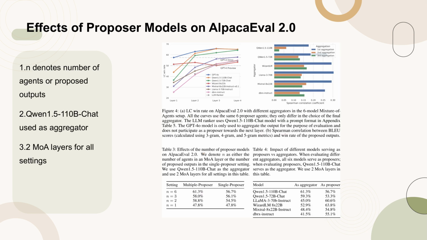Table 3 illustrates the impact of varying the number of proposer models on the performance of AlpacaEval 2.0. The parameter n represents either the count of agents within an MOA layer or the total number of outputs proposed in a single proposer scenario. Across all configurations, Qwen 1.5-110B-Chat is employed as the aggregator, and the setup consistently utilizes 2 MOA layers. This table highlights how an increased number of proposers can influence the final evaluation scores, suggesting that more diverse inputs can lead to enhanced outcomes.